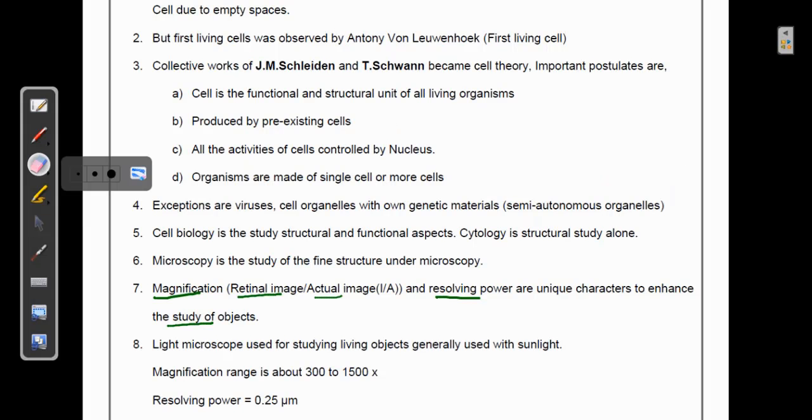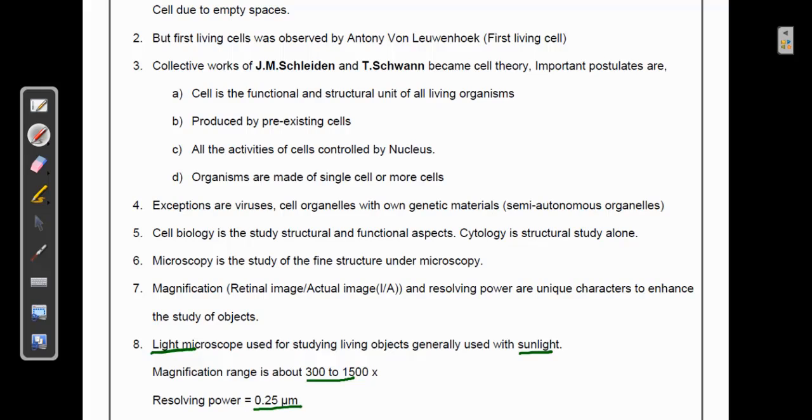These are very common microscopes you can look at in our schools. The first is the light microscope, where the source of light is sunlight or an artificial electric bulb. The ability of this light microscope is a magnification of about 300 to 1500 times, and the resolving power is 0.25 micrometers.